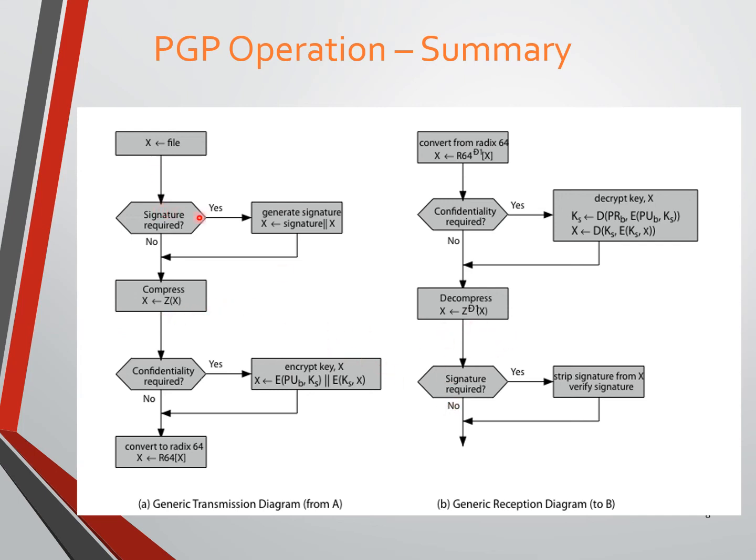Suppose we have gone for authentication, so there is an authentication reverse process. Here we generated a hash code, I mean an encrypted hash code, by using an algorithm like the SHA algorithm or MD5 algorithm. So here again we need to generate a hash code, and on the other side also we again need to generate the hash code by using the same algorithm that has been used at the sender side.